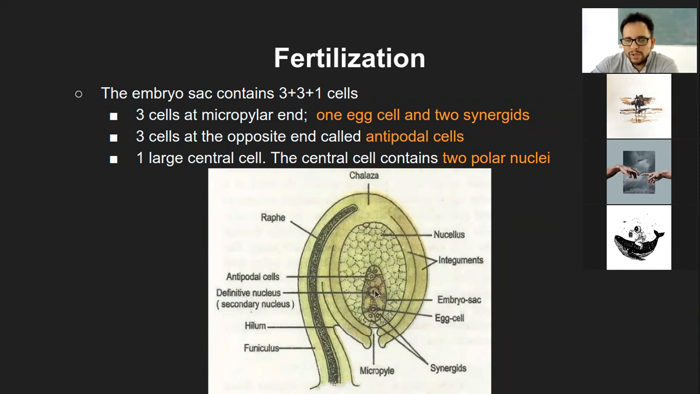So what I plan to do is, I will write down a structure name. Let's say, for example, integument, what is the function? Antipodal cell, what is the function? Micropyle, what is the function? So that way you will have much more clarity.